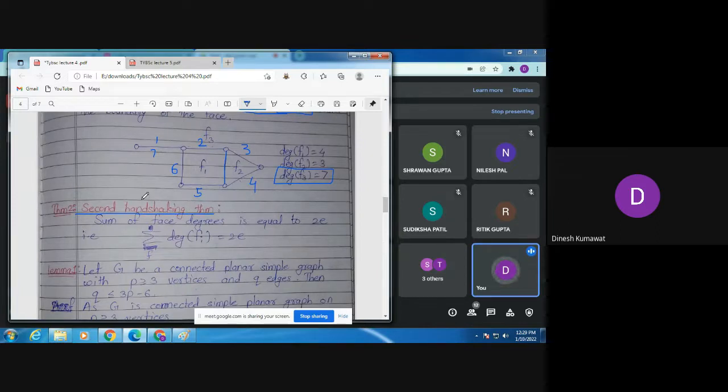The second handshaking theorem is for the degree of the face. The statement is: the sum of face degrees is equal to twice the number of edges. In terms of notation, we write summation of degree of Fi equals twice the number of edges. Clear?